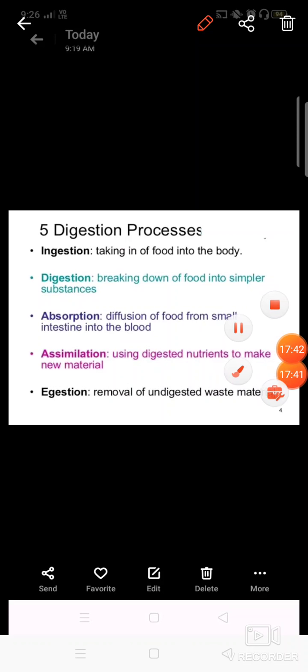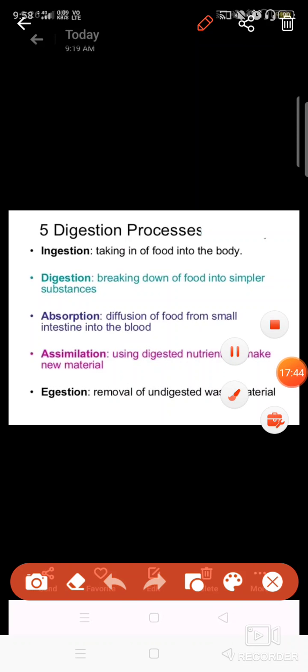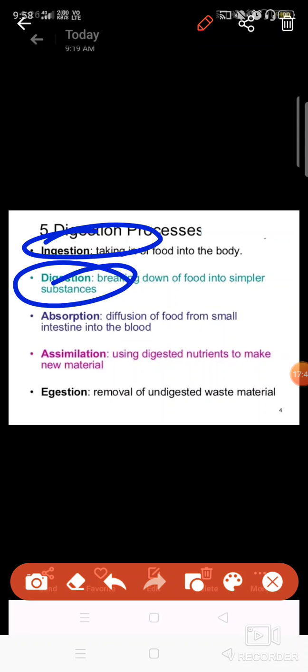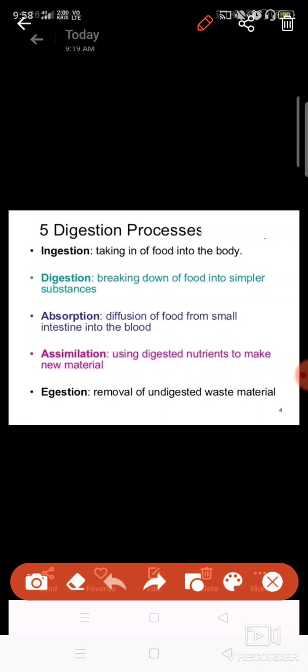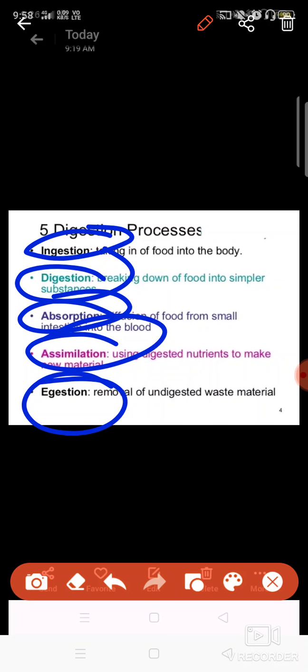Now let's summarize the topic. There are five steps of nutrition: ingestion, digestion, absorption, assimilation and egestion.